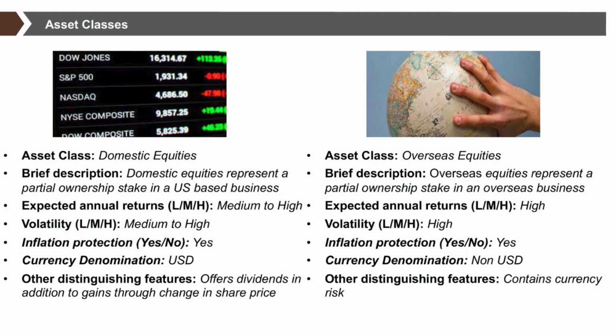Other distinguishing features include that domestic equities usually offers dividends in addition to gains through the change in the share price. Besides domestic equities, you should know there are the overseas equities, which represent a partial ownership stake in an overseas business. Expected return is high and the volatility is also high. Any inflation protection? Yes, it is. And the currency denomination is non-US dollars. Other features is currency risk. You should consider to hedge the currency risk if needed.